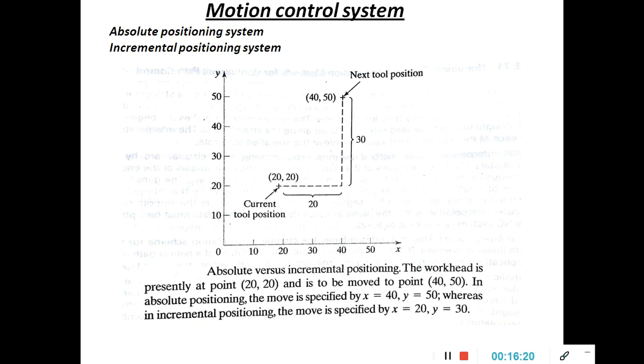But in the incremental, if you want to mention the values for particular coordinates, the previous point is the origin. Okay. Most probably in all programs you will be using the absolute positioning system. We'll discuss that later on.